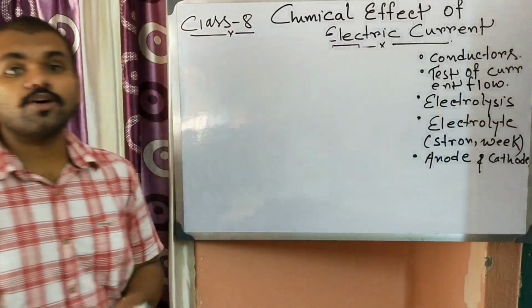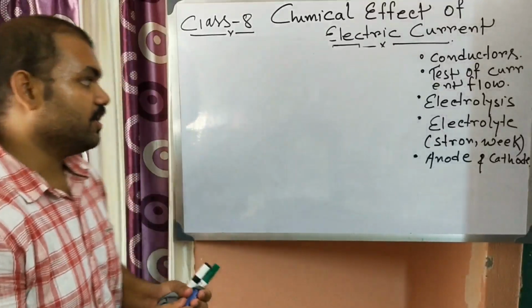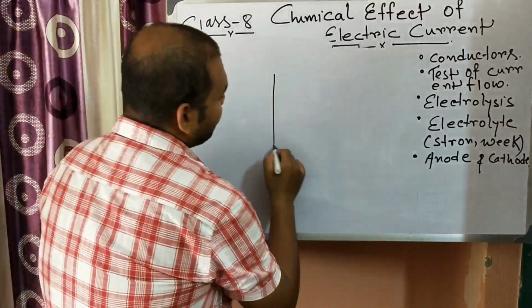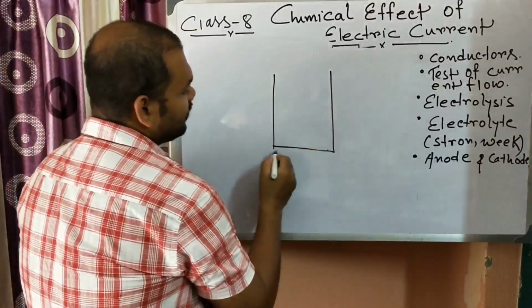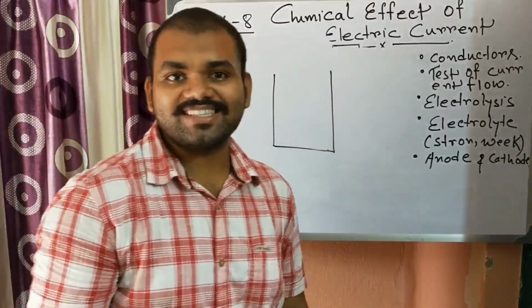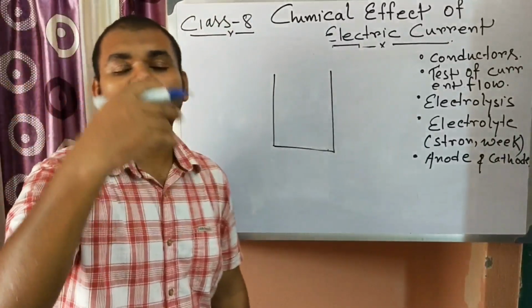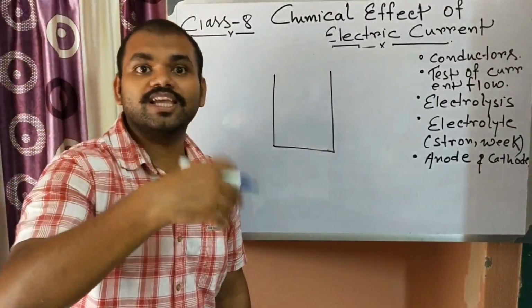Okay, so in case of electroplating, what do you need to do? First, as an electrolyte, we need to choose the salt or the acid of the substance with which we are going to electroplate.